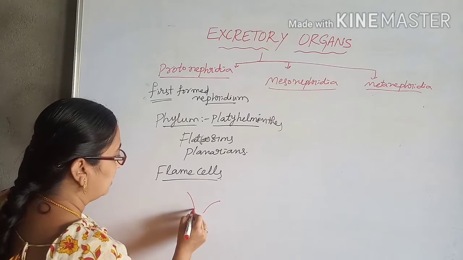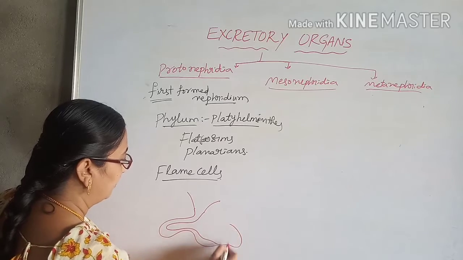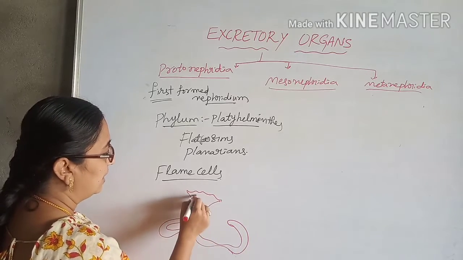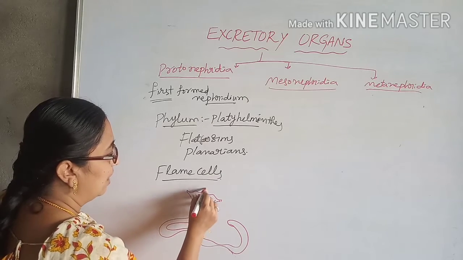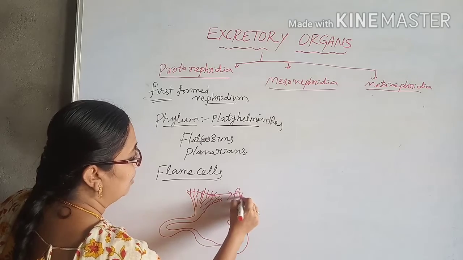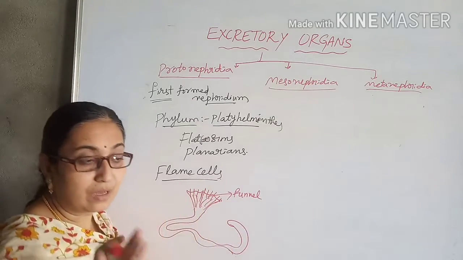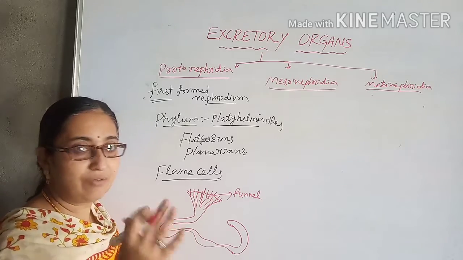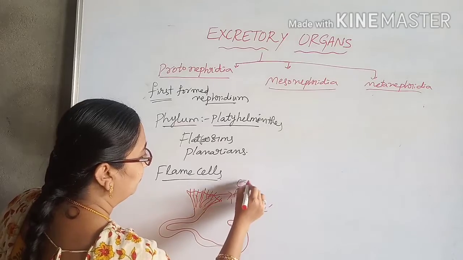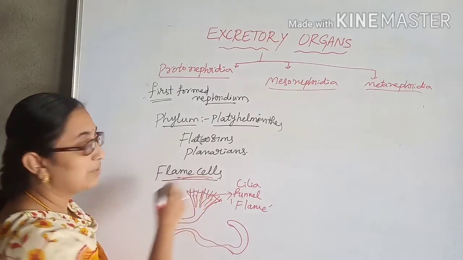It looks like a coiled structure. The cilia present at the funnel-shaped side move, and the movement of the cilia looks like a flame, so they are called flame cells.